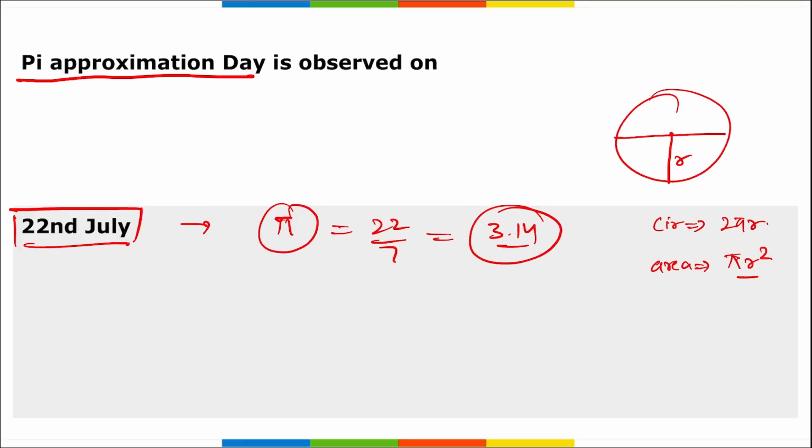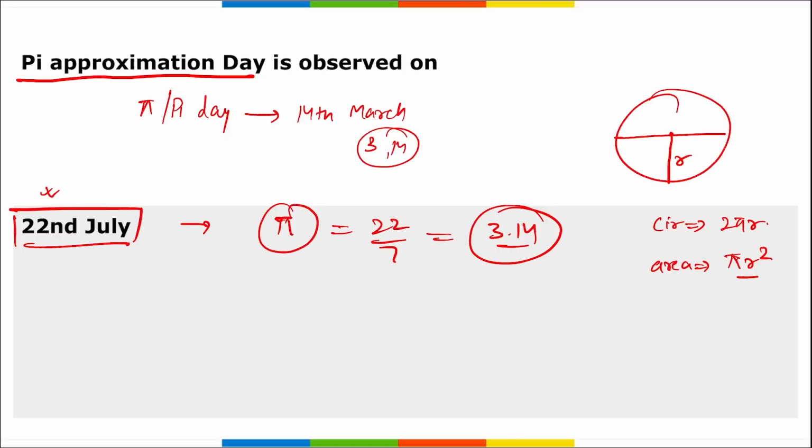But if we talk about Pi Day, when do you observe Pi Day? It is observed on 14th of March, that is the third month and 14th day, that is 3.14. Next.